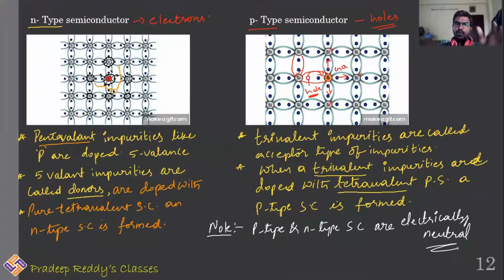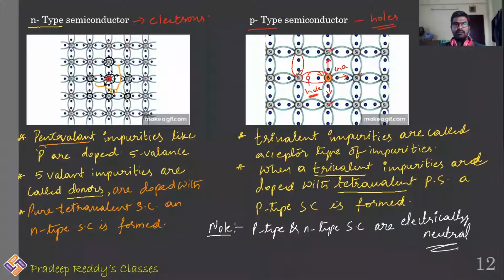That neutral atom is doped into the tetravalent semiconductor. We are not just adding the electron. We are adding the whole atom, which is an impurity, to a pure semiconductor. That is the reason why either N-type semiconductor or P-type semiconductor is electrically neutral. If you just touch N-type or P-type, we do not get any electrification. There is no transfer of electric charges just by touching N-type or P-type. You need to provide some potential difference. As a result, electrical conduction takes place in both semiconductors, either N-type or P-type.